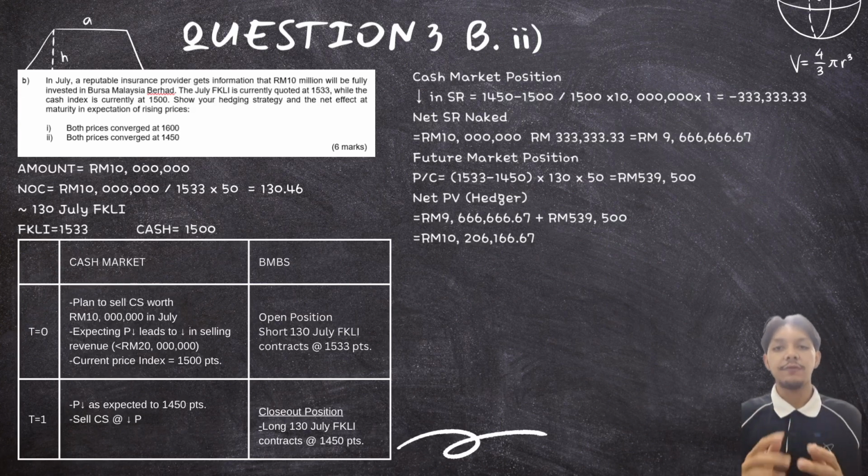Later, both the cash index and the future price converge at 1,450 points. In the cash market, the selling revenue falls by RM333,333.33, making the unhedged value RM9,666,666.67. However, the future position gives a profit of RM539,500 because the company sold at 1,533 and bought back at 1,450. Overall, the short hedge is effective because it reduces the loss and increases the final hedged value.